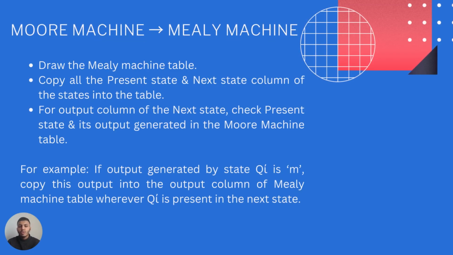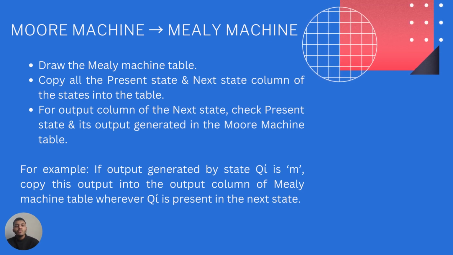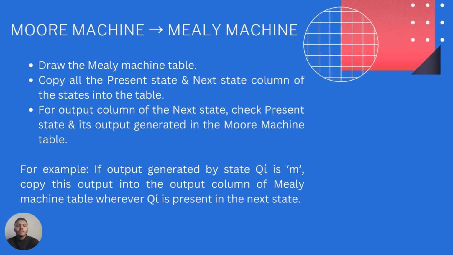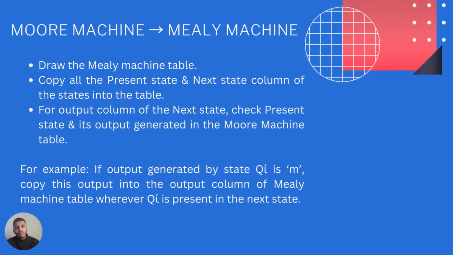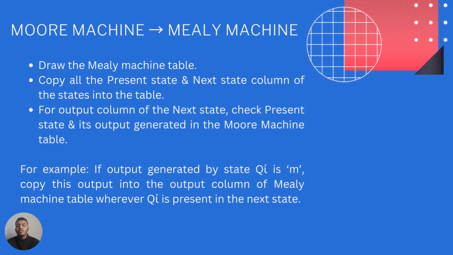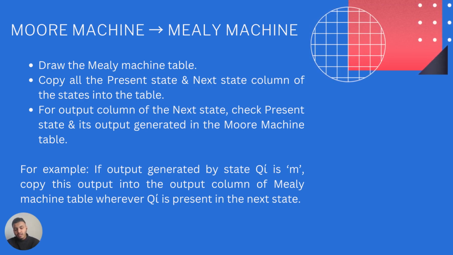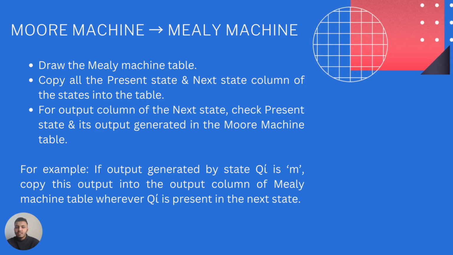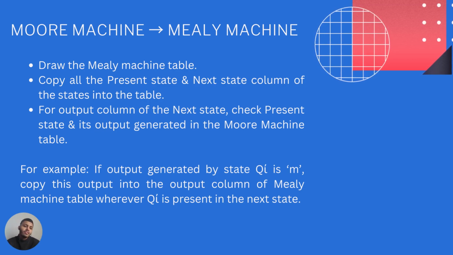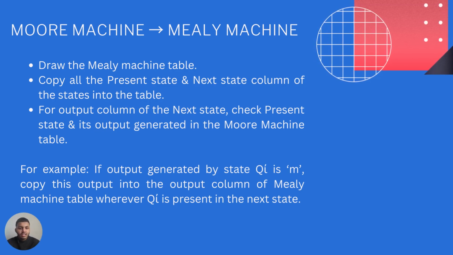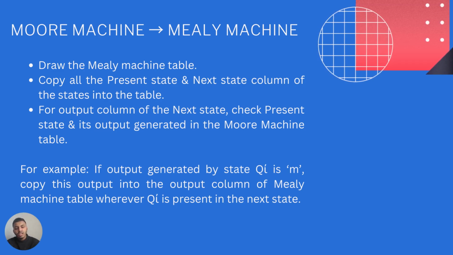So we can draw a Mealy machine table. To transform a Moore machine to a Mealy machine, first we need to make the transition table of these machines. First we make the Mealy machine table, make the transition states and write the symbols and everything, and then copy the present state and the next state column of this state into the table.